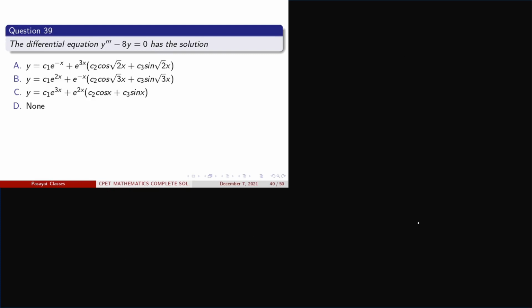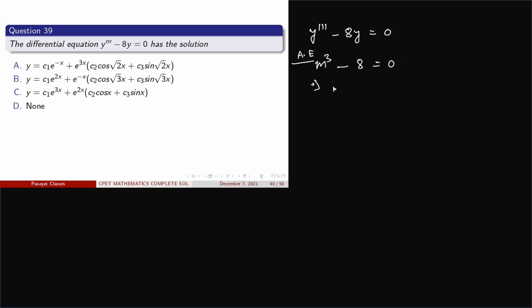Now come to question 39. Here the differential equation is given as y''' minus 8y is equal to 0. Which one is the solution? So the auxiliary equation is given as m cubed minus 8 is equal to 0.